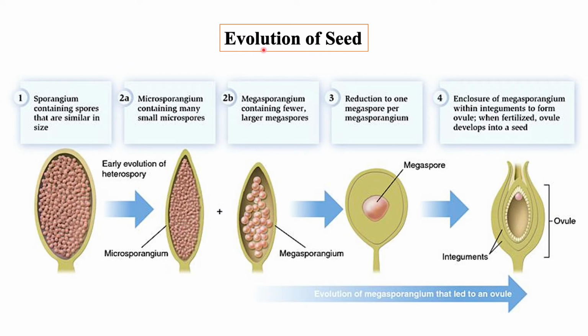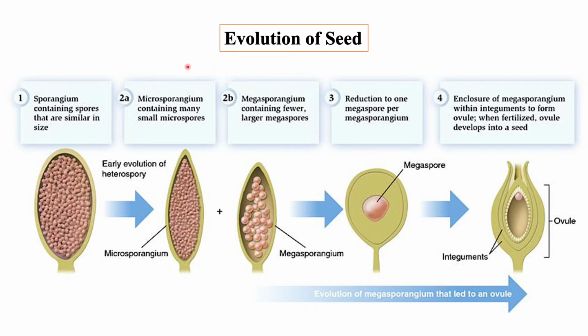Before the evolution of seeds, all the plants were homosporous. Homosporous means that those plants contain similar types of spores. With the passage of time, the plants became heterosporous. All the seeded plants are heterosporous.